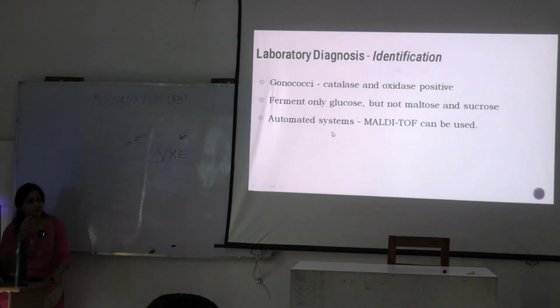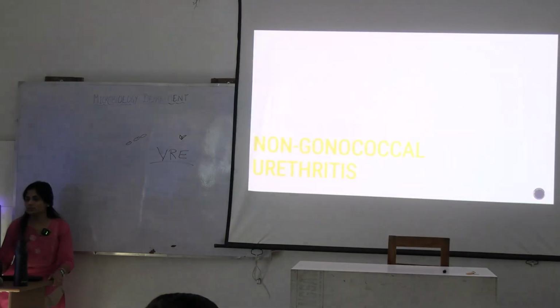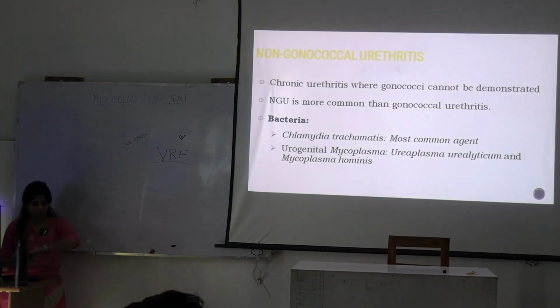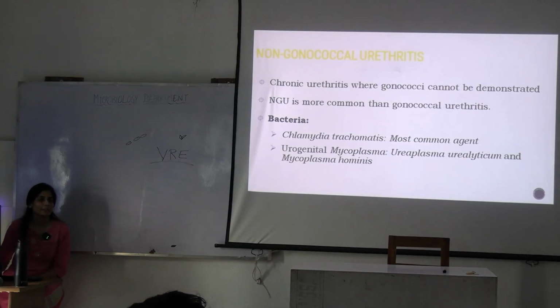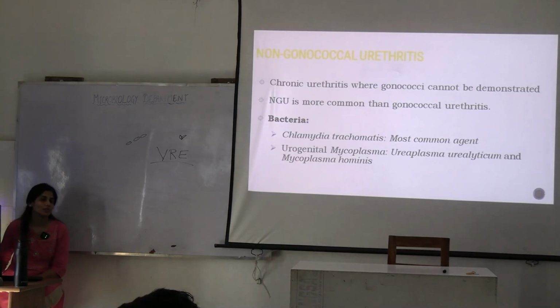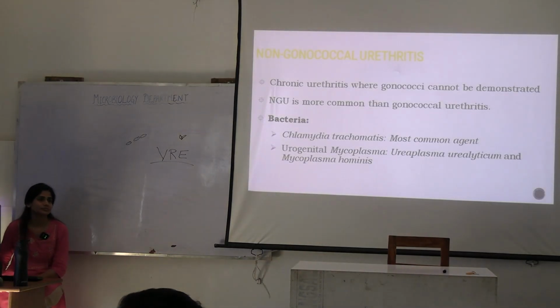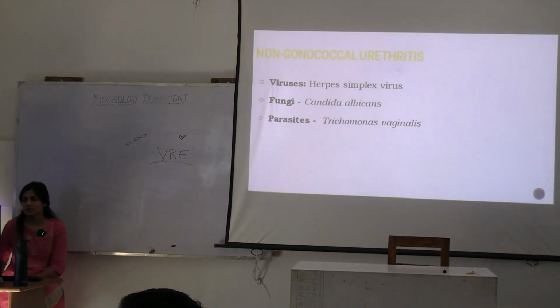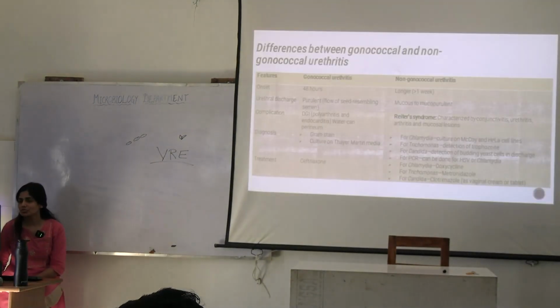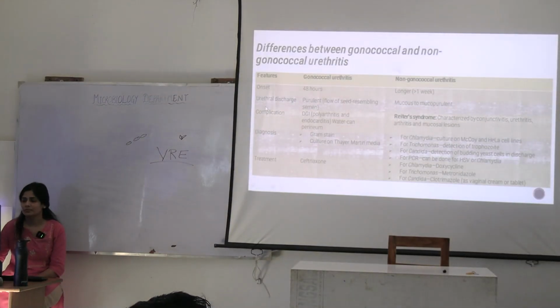In automated systems you can use MALDI-TOF for accurate diagnosis. PCR, you know about it. What about gonococcal versus non-gonococcal urethritis? Chlamydia is the most common, then Ureaplasma or Mycoplasma or Candida, Trichomonas. Okay. Or else viruses, herpes simplex. This you know about.